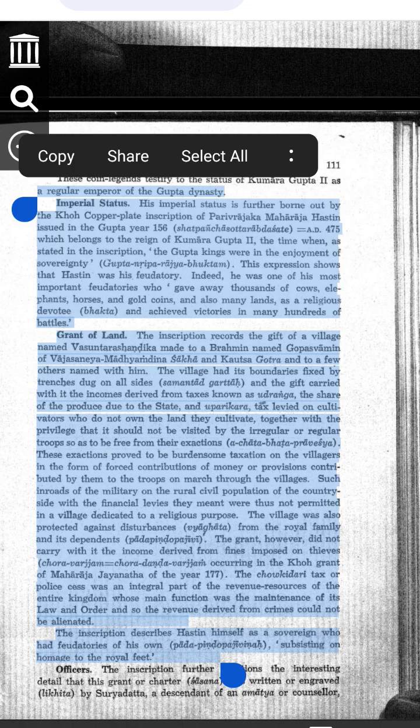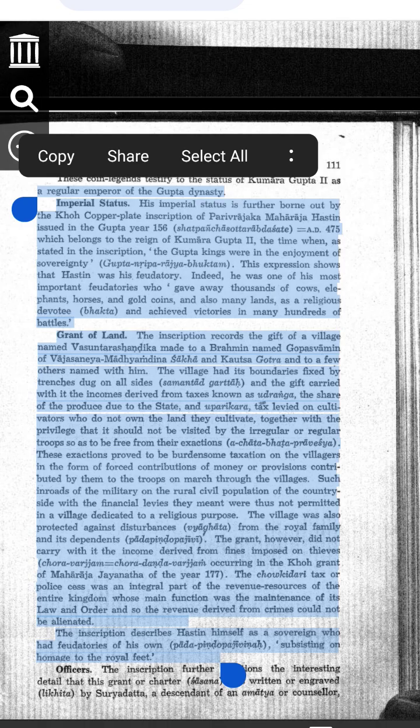And two, what were the rules for the village? One, the village was free from certain taxes. Udranga, a tax paid by people for land they did not own, and Uparikara, another tax. Since the land was given to Brahmins, they did not have to pay these taxes.